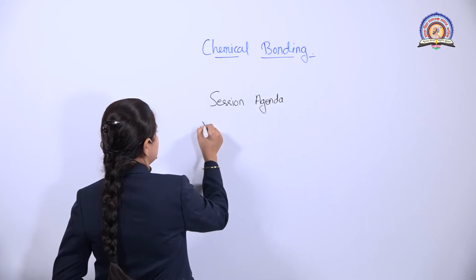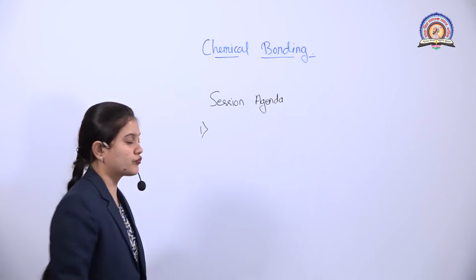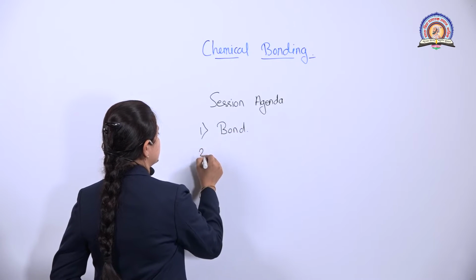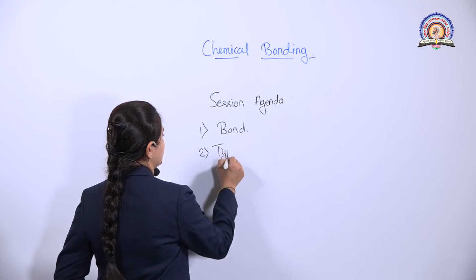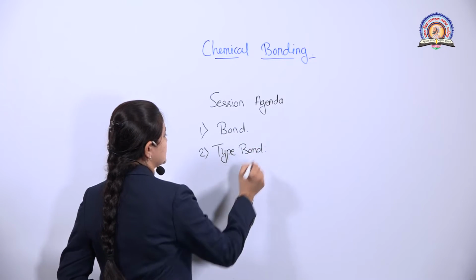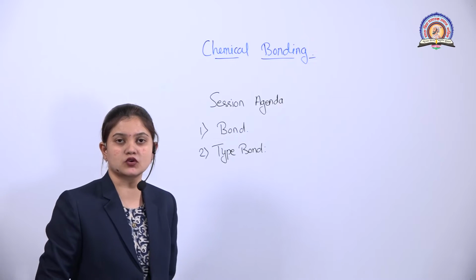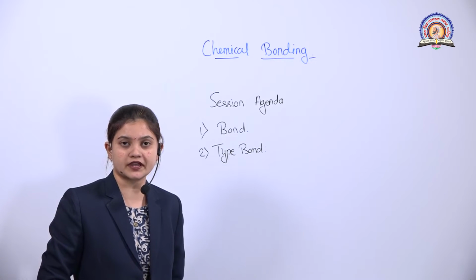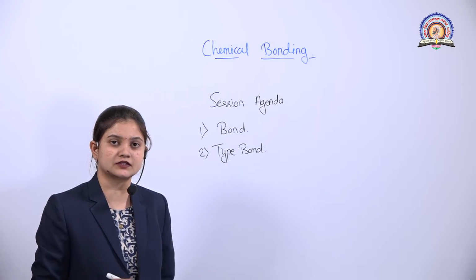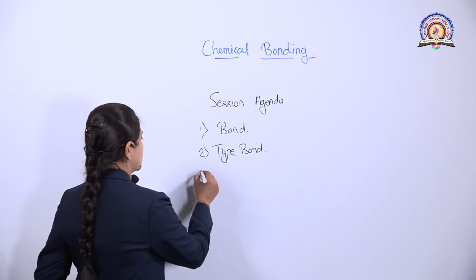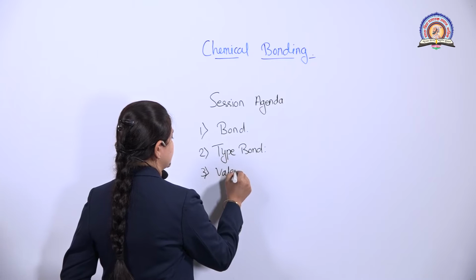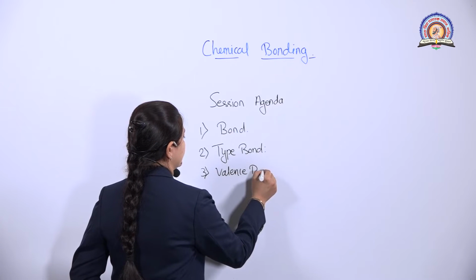So first, in today's lecture, we are going to study what are the bonds. After that, we are going to study the types of bond. There are four types of bond basically. The first is ionic bond, next is covalent bond, another one is coordinate bond, the last one is metallic bond. All those bonds we are going to discuss in today's lecture. The third point is valence bond theory that we are going to study.